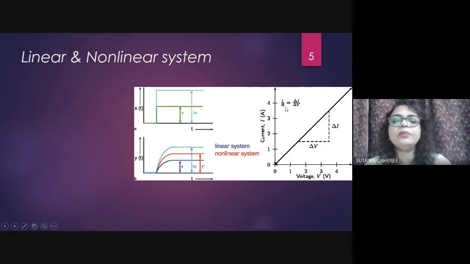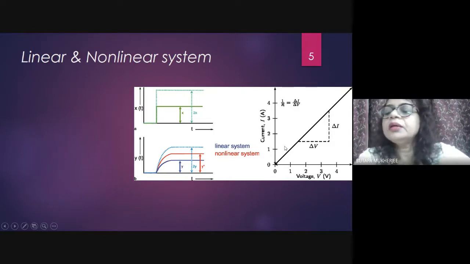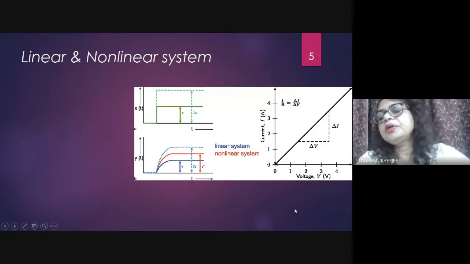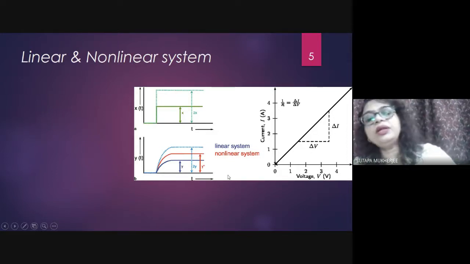That is 1 by r, that is mho, not ohm. So in this example, the voltage-current relationship: if you take these points here, the slope will be 1 by r. If you consider this point here, the slope will be 1 by r. So irrespective of any points on the graph, the slope will be constant, and this is called a linear system.